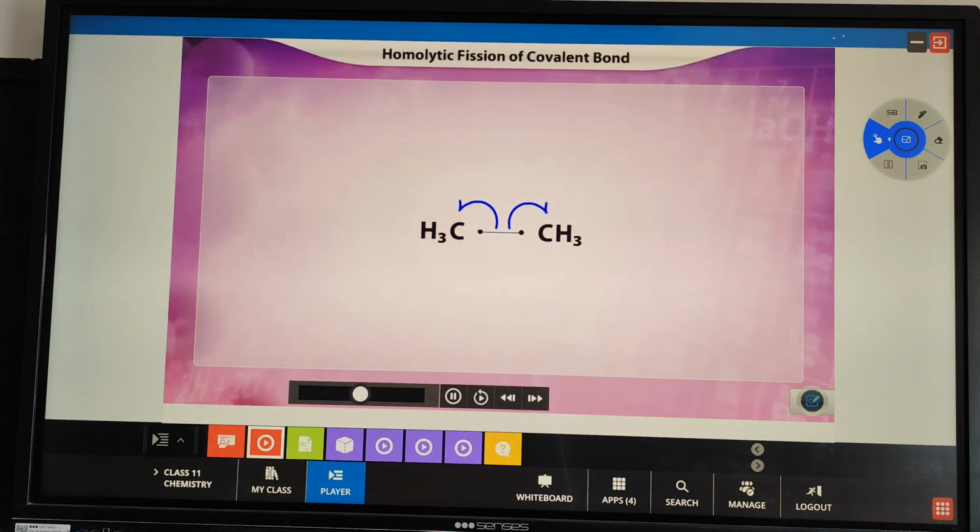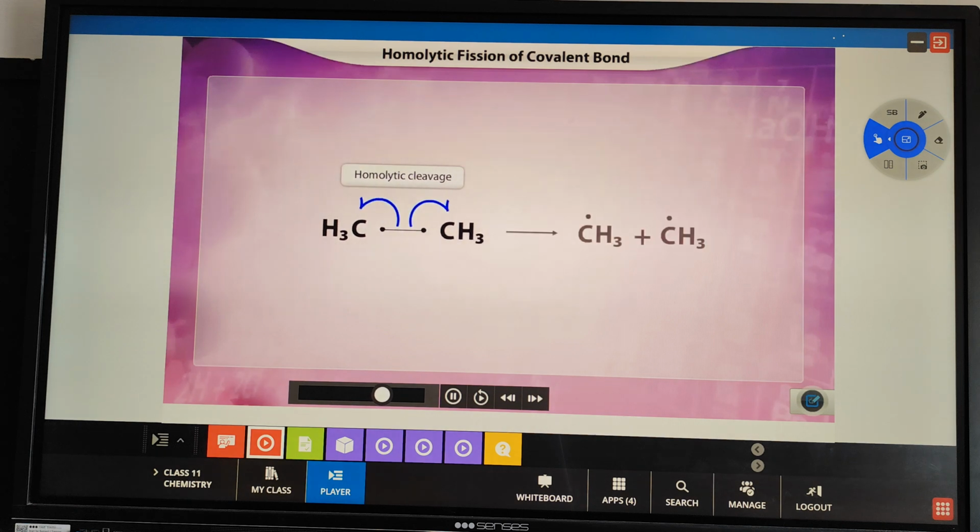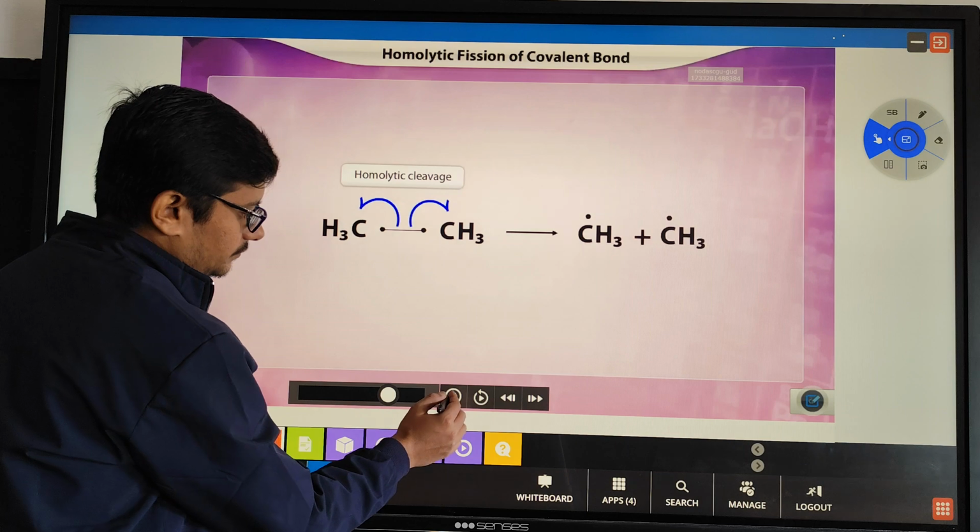This type of cleavage, in which each atom or group separates out with one electron of the bond electron pair, is called homolytic cleavage. The cleavage results in the formation of neutral species containing unpaired electrons.